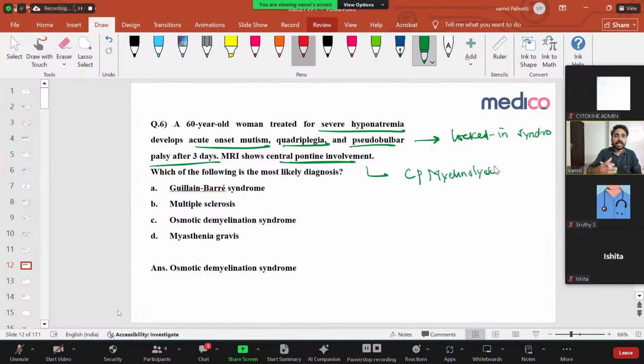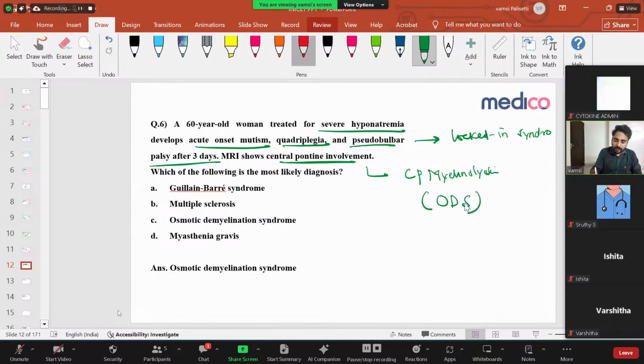Why is it happening? Because whenever you increase the sodium concentration very rapidly, the osmolality will increase very rapidly. That will lead to central pontine myelinolysis. This is also called osmotic demyelination syndrome, ODS. It particularly affects the pons, and also the basal ganglia and even the cerebellum, but more commonly the pons. That's why pons lesions always have locked-in syndrome, that is quadriplegia and mutism. And MRI shows central pontine involvement.